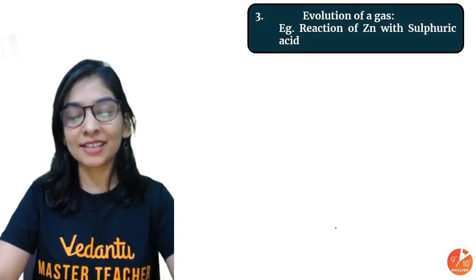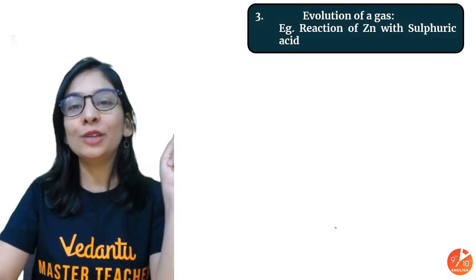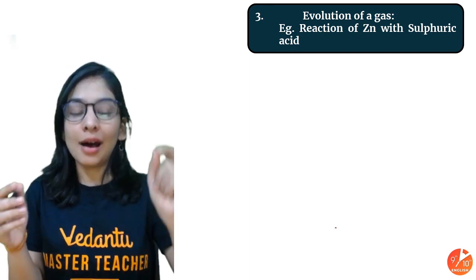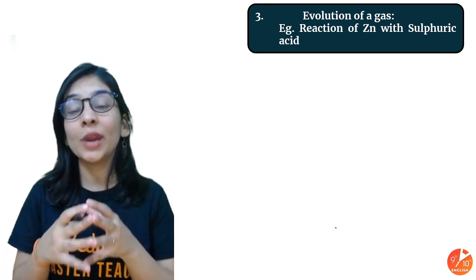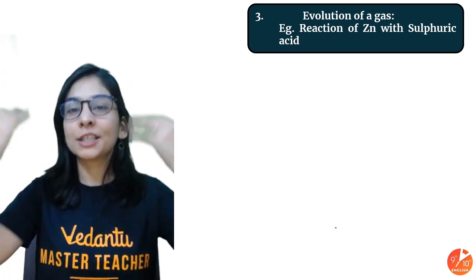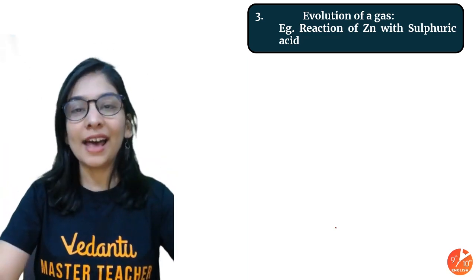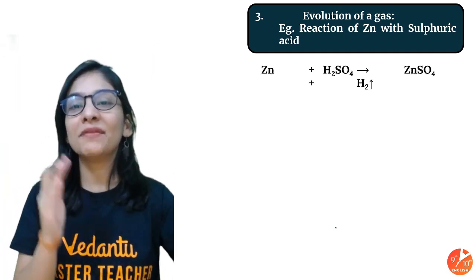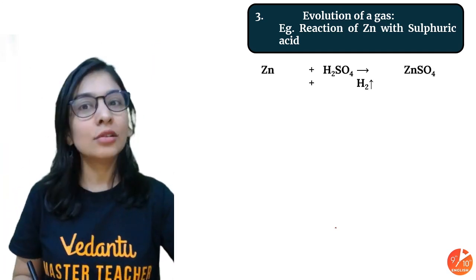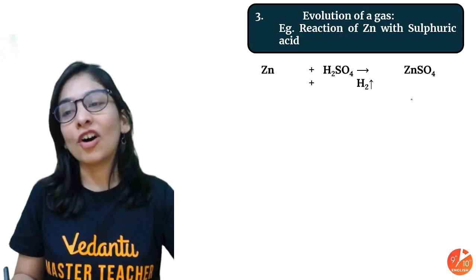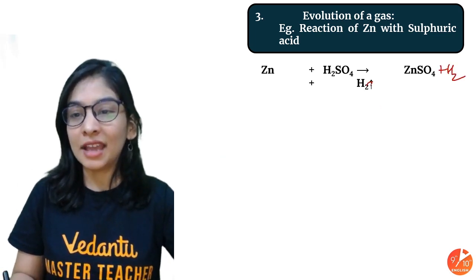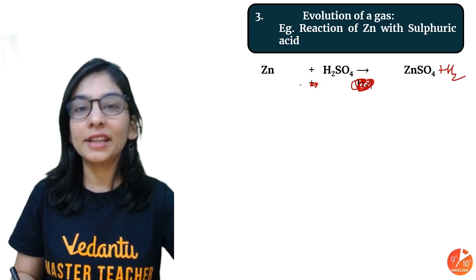One more, that's evolution of gas, that how come when two or more substances are reacting, we are getting a product that's in the gas form, and gas is leaving your test tube or beaker. Okay, and always remember, whenever metal reacts with acid, you'll always get metal salt and hydrogen gas. Metal salt and hydrogen gas.